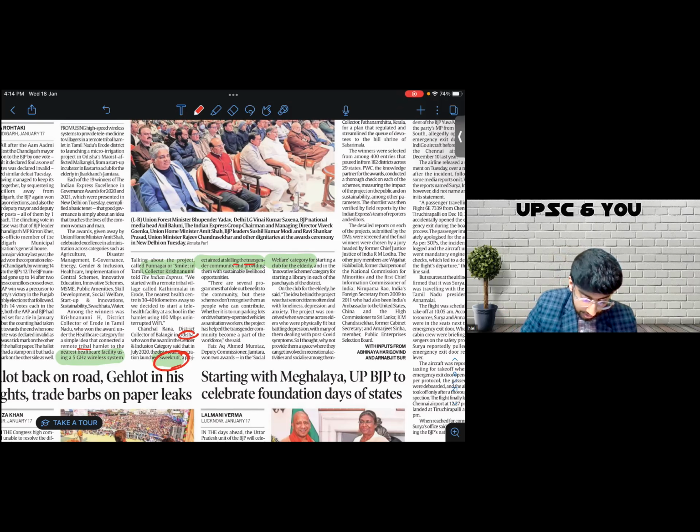Similarly, for the social welfare category, the deputy commissioner started a club for the elderly in Jamtara. There's a topic of vulnerable sections in GS1. There you can add this case study.